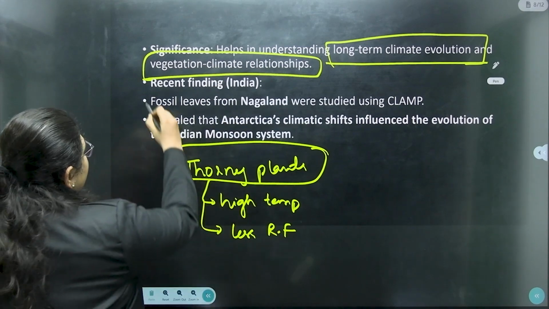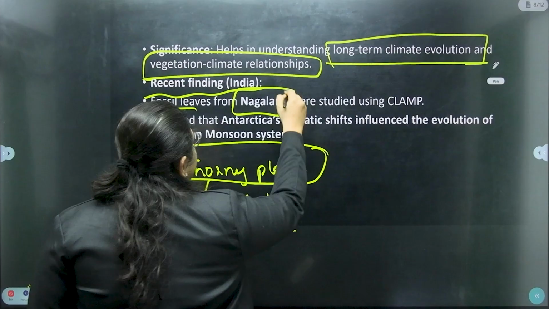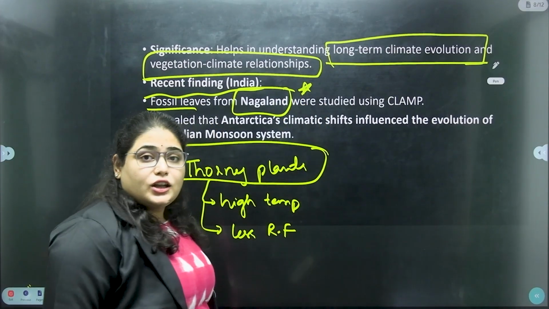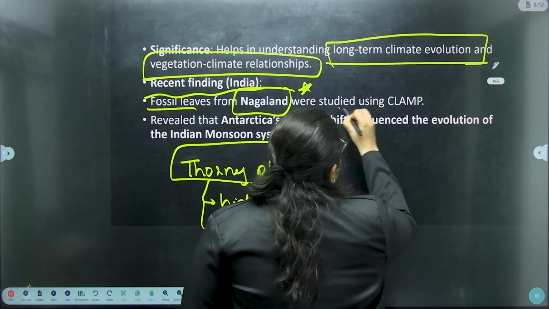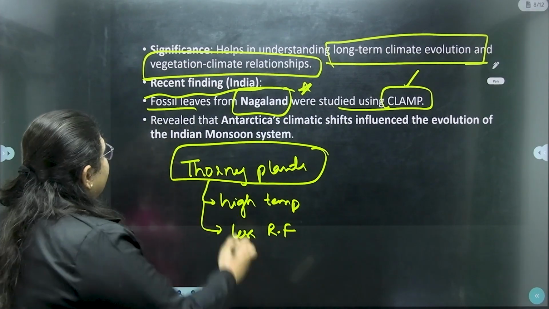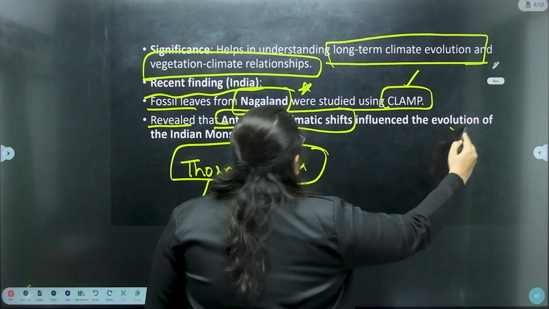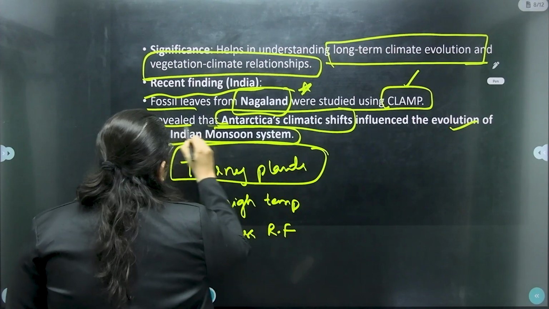Right? So what are the recent findings in India? The fossil leaves from Nagaland, which state? Nagaland state in northeastern India, were studied using the CLAMP method, right? It revealed that Antarctica's climate shift influenced the evolution of the Indian monsoon system.